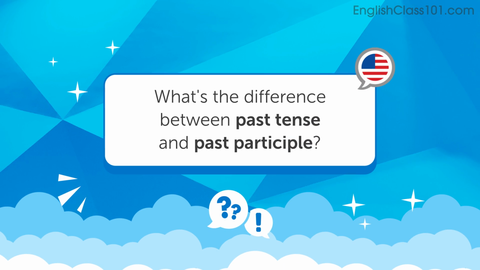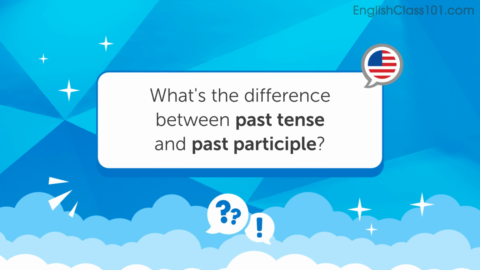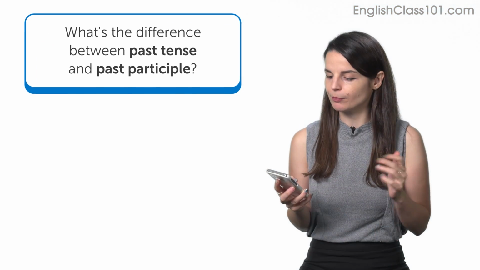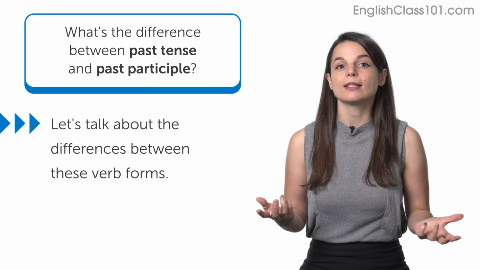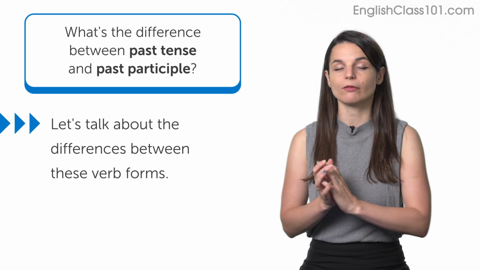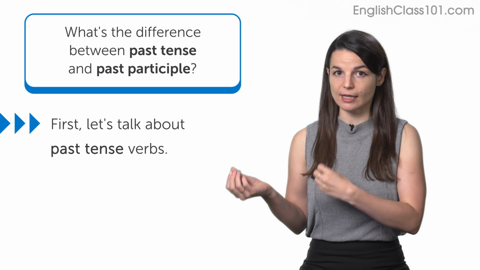First question this week comes from Jackie Chan. Hi Jackie. Jackie says, "Hi Alisha, how are you? I'm good. I don't know the difference between past tense and past participle." Okay, so let's talk about the differences between these verb forms. First, let's talk about past tense verbs.